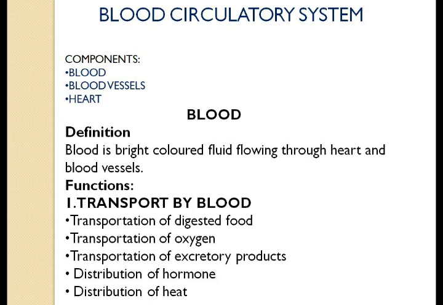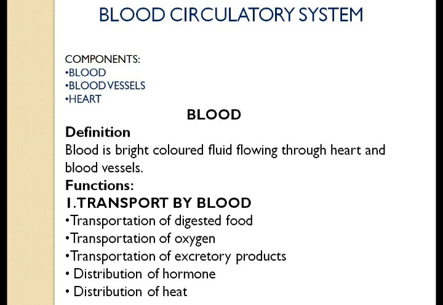Blood is a bright red colored fluid flowing through the heart and the blood vessels. As we all know, the bright red color of the blood is because of the presence of a pigment called hemoglobin. Hemoglobin also helps in transportation of oxygen throughout the body, about which we'll be going into detail later on. Next we'll be discussing the functions of blood. Functions of blood can be directly related to the functions of the circulatory system, which we have discussed earlier. The functions of blood can be categorized under two broad headings.